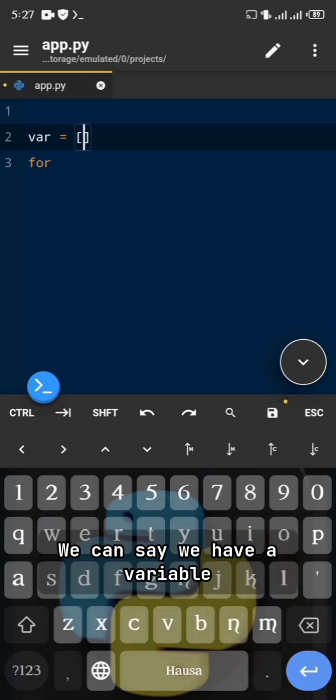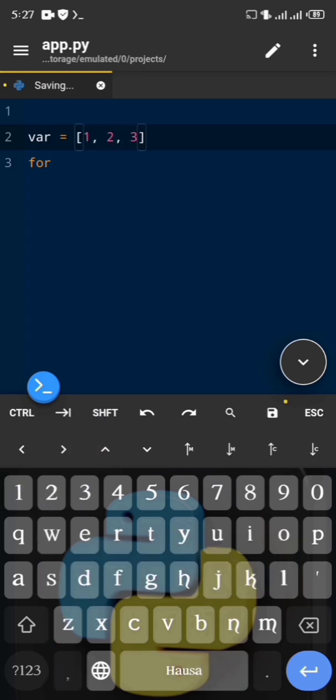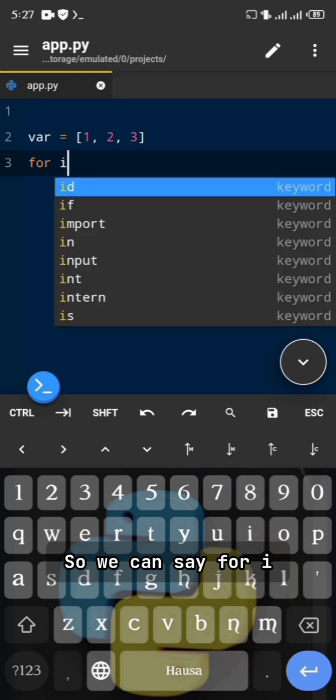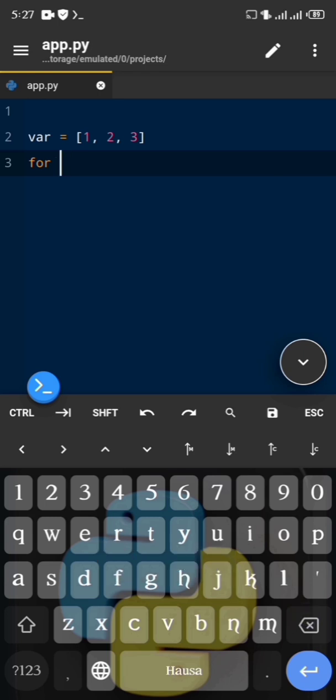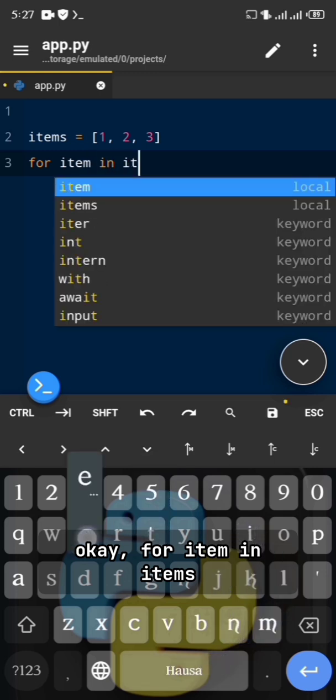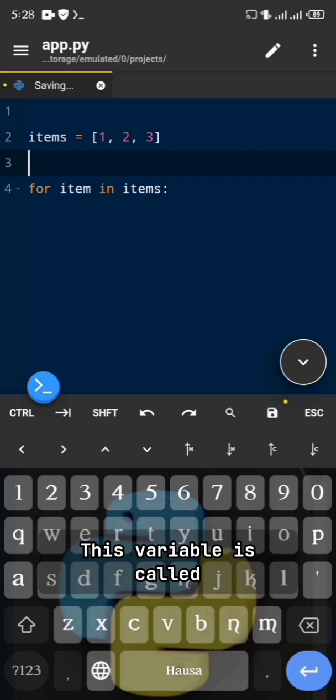We can say we have a variable which contains a list of numbers or whatever. We have a list, so we can say for i. Actually, let's use something more descriptive here. We can say for item in items, and then you do a colon. Now I'm going to explain what's going on here. We have a variable called items.